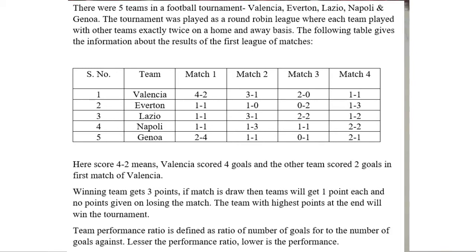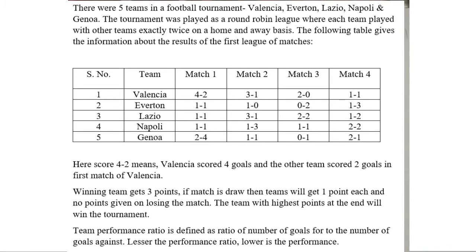Okay, so this table is given and the score lines of different matches are given. Here score 4-2 means Valencia scored 4 goals and the other team scored 2 goals in the first match of Valencia. And in a similar way the other data has to be interpreted. Winning team gets 3 points. If match is draw, then teams will get 1 point each and no points given on losing the match. The team with highest points at the end will win the tournament.